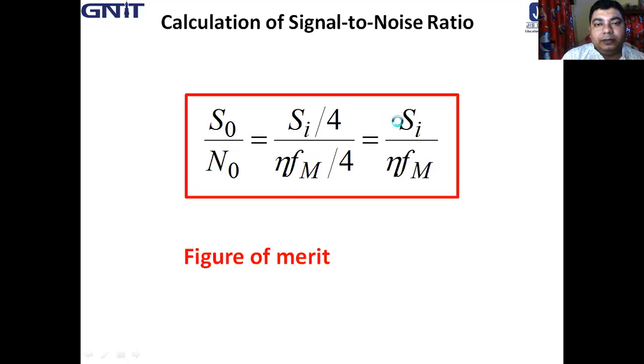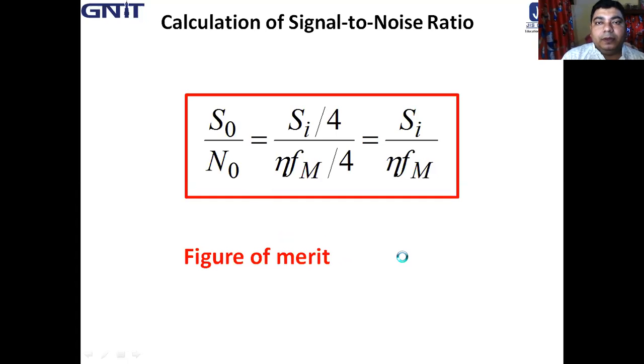So it is SI by eta FM, which is the output signal to noise ratio for single sideband suppressed carrier, and this ratio is called the figure of merit.